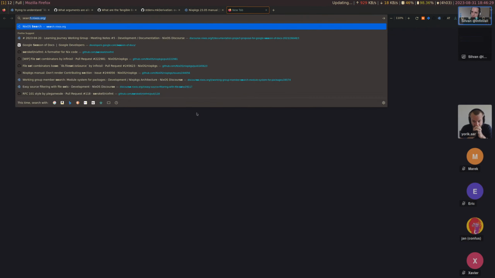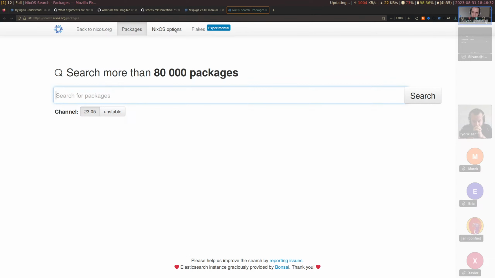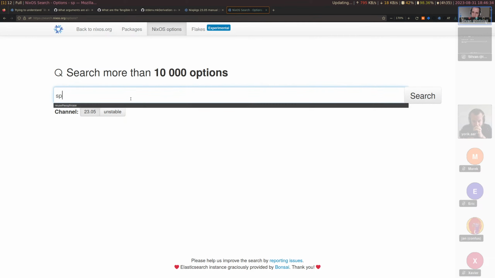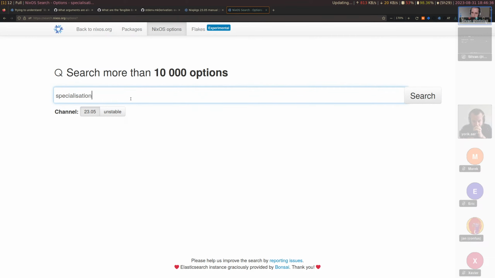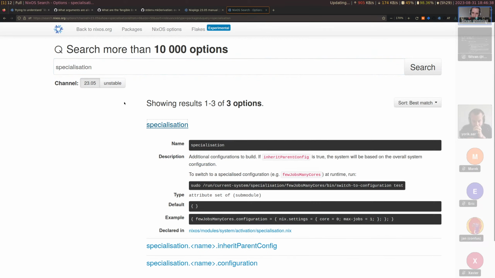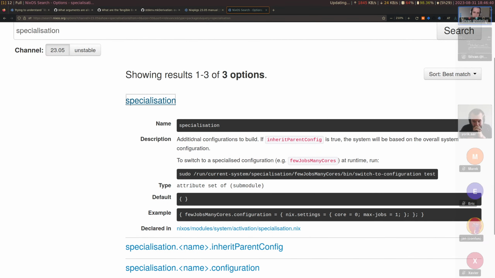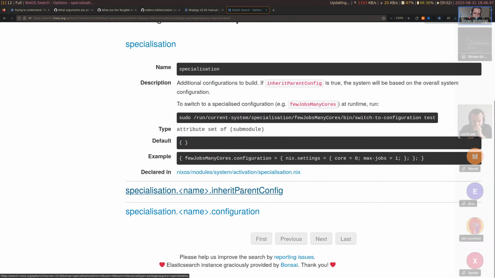So if we go to search.nixos.org, let's search for NixOS options, specialization. So this allows you to build an additional NixOS configuration. And you also have a useful inheritParentConfig where you can say whether it should be a completely new one or a separate one.